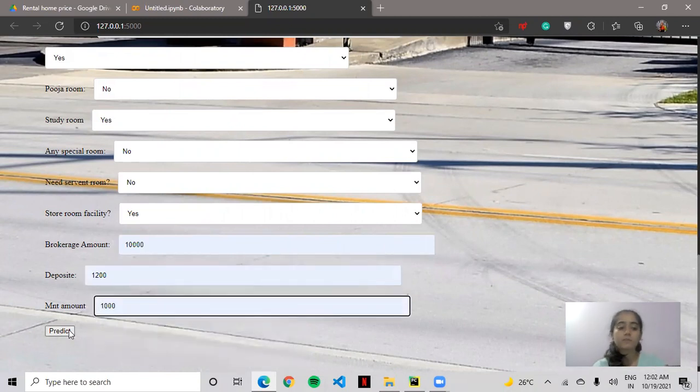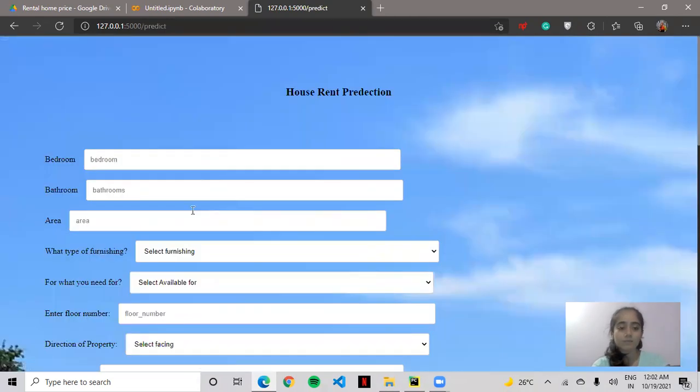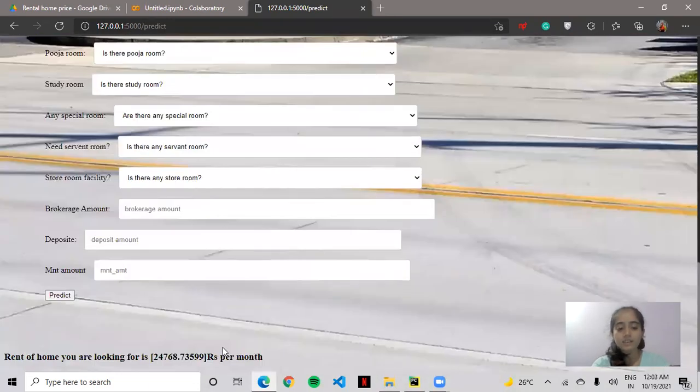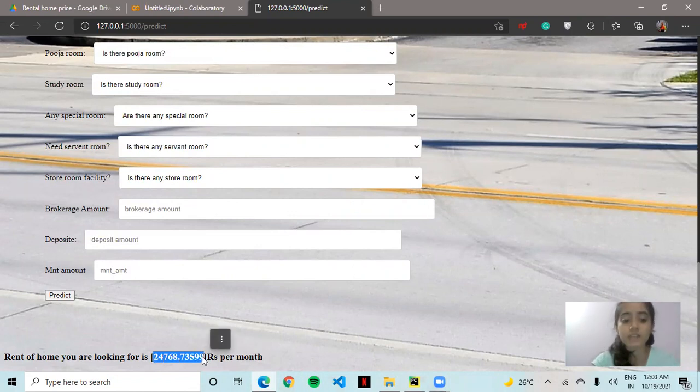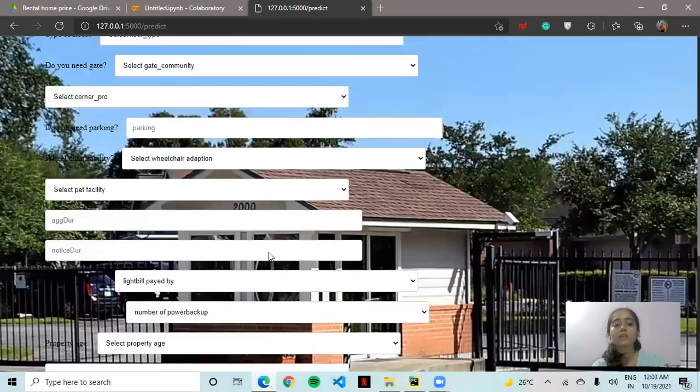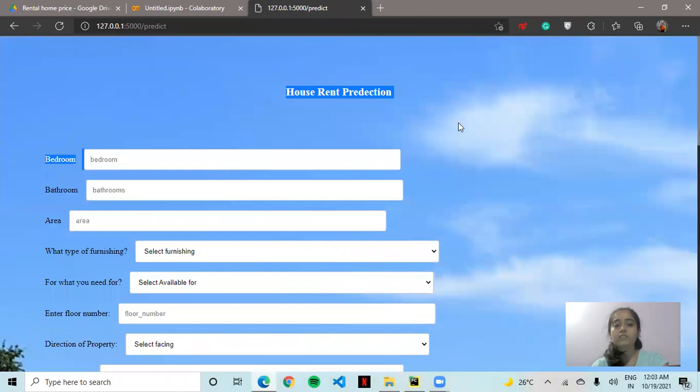Now, if I hit predict, let's see what happens. You can see we are getting the predicted amount of money which we have to give. So by giving such inputs, it is predicting that around 25,000 rupees is what we have to give per month, according to the parameters which we have inputted in this form. So this is the basic project I have done.